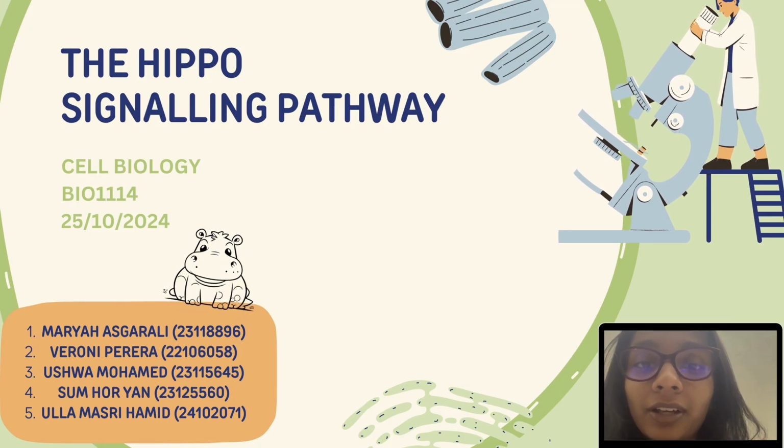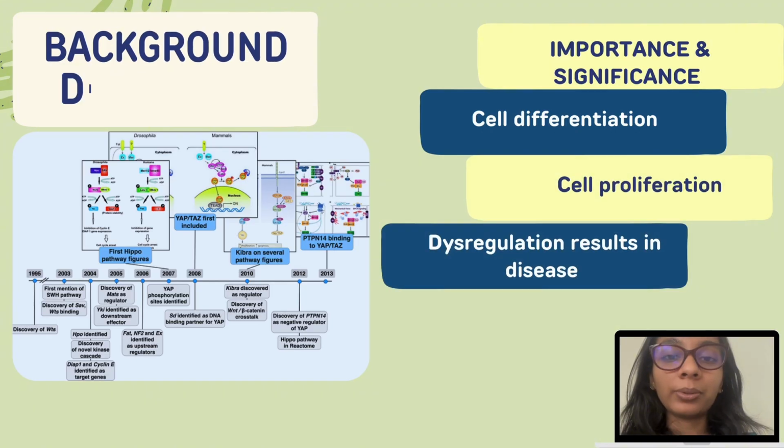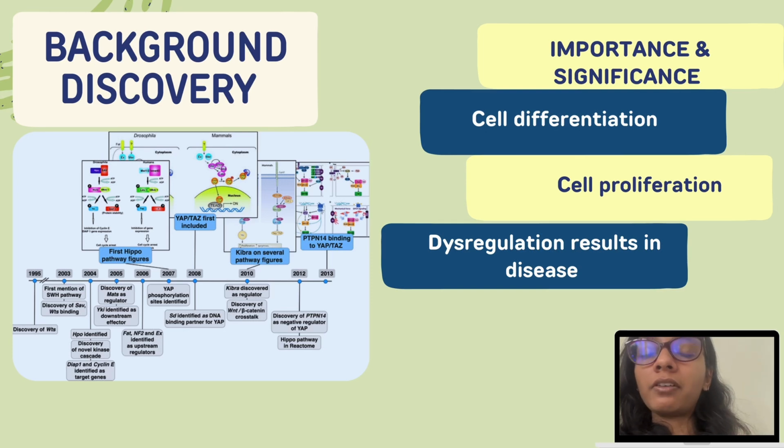Today we will be talking about the Hippo pathway. The Hippo pathway is a crucial signaling cascade involved in regulating cell growth, cell proliferation, and cell differentiation. Dysregulation of the Hippo pathway will result in diseases such as cancer. The Hippo pathway was first discovered in Drosophila fruit flies and then later on in mammals.